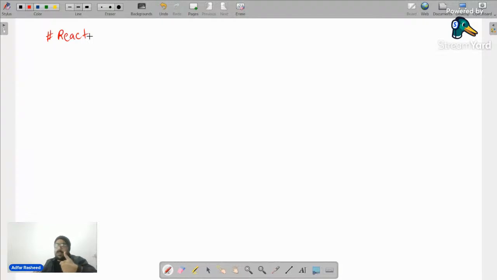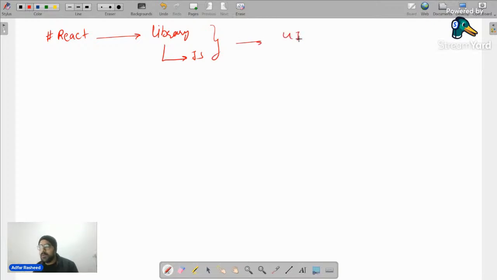Before we start React, we know React is a library. What does library mean? We will come to that later on. A library of JavaScript. But the point we need to understand is why we use this library to build user interfaces. Until now, we have learned three things: HTML, CSS, and JavaScript. Why are we not already creating our web applications with these?